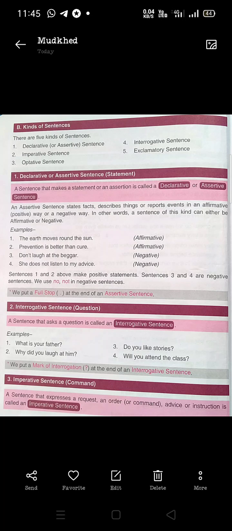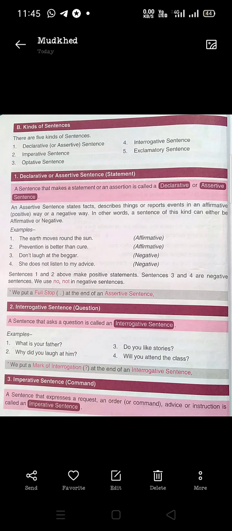So it tells us about facts, describes some things, or reports some events happening everywhere, anywhere, in an affirmative way or negative way. Affirmative means positive. These two can be the subtypes of declarative sentences, affirmative or negative. For example, the earth moves around the sun.